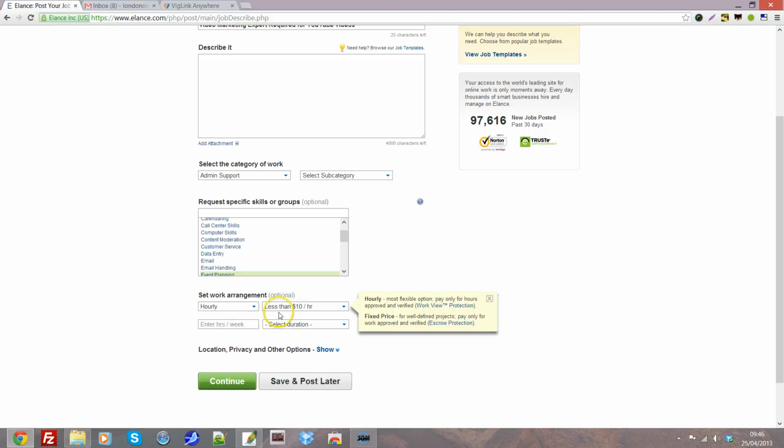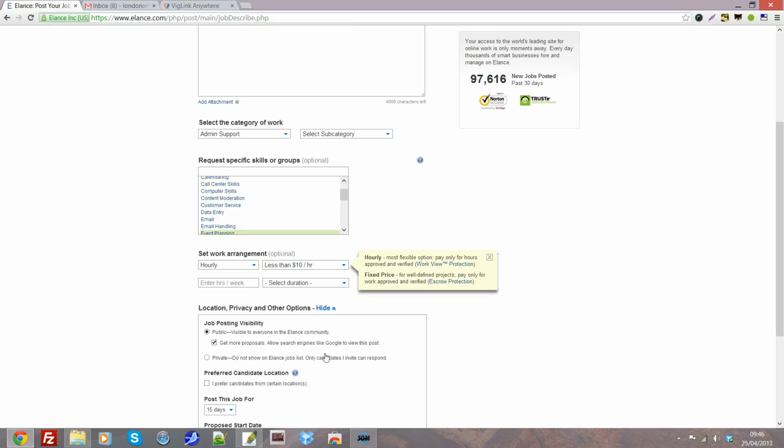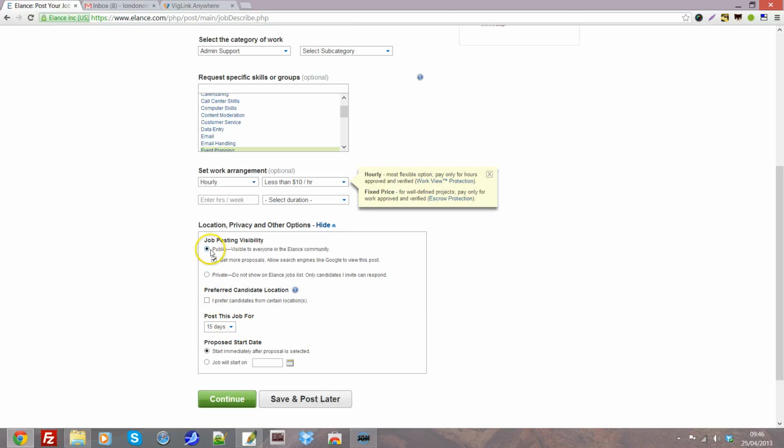You can also do it on hourly and do the same with your hourly rates and say exactly what you want, what you're prepared to pay and how much per week. You've also got the choice here in some advanced options of whether you want it to be public or private. Public, you'll get more proposals. If you already know your candidate, then you can go for private. How long you want to post your job for, whether you want to start immediately or whether you've got plans in the future. So once you've done that, you hit continue.